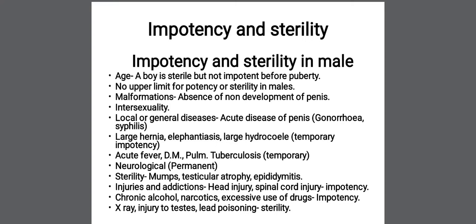So we'll see the causes of impotency and sterility in male particularly. First is age. A boy is sterile but not impotent before puberty. You know puberty. Sterile means will not be able to reproduce, but is potent, meaning can perform the sexual intercourse. The boy before puberty can perform the sexual intercourse but cannot reproduce.